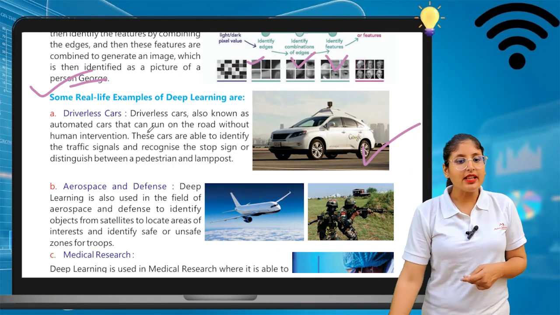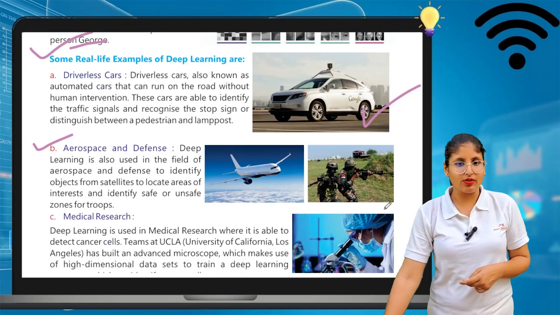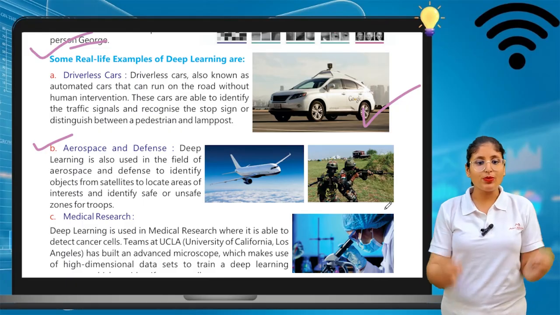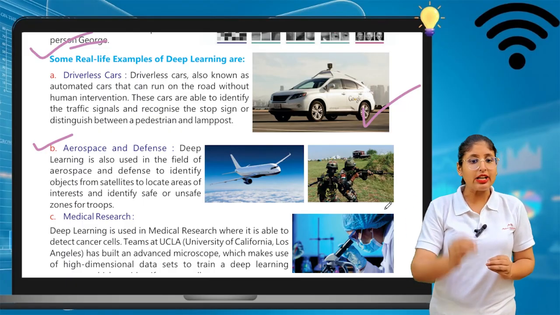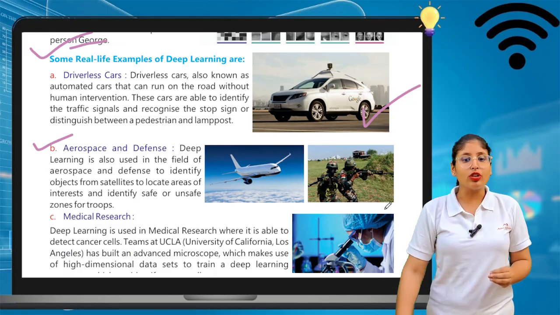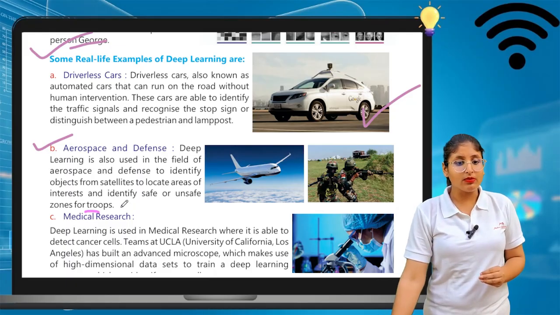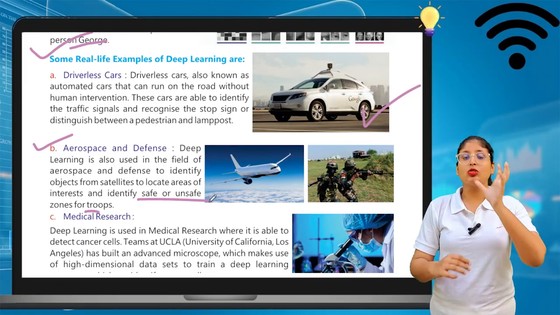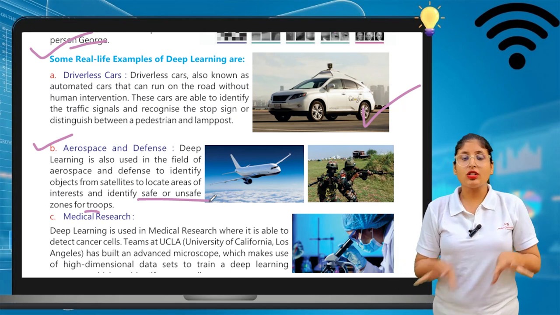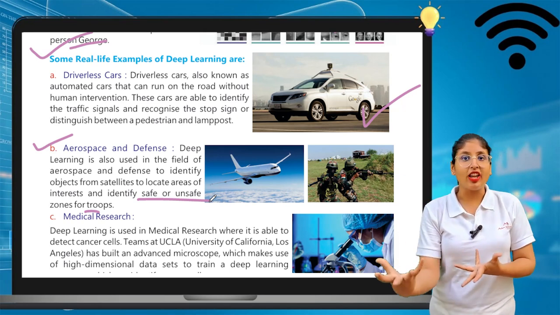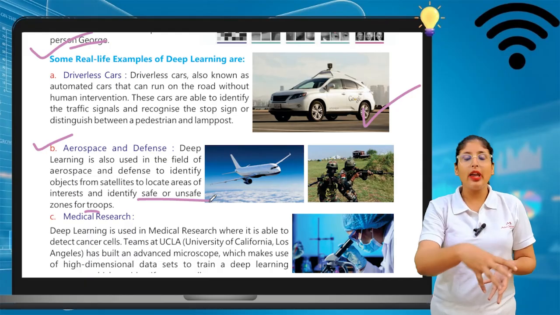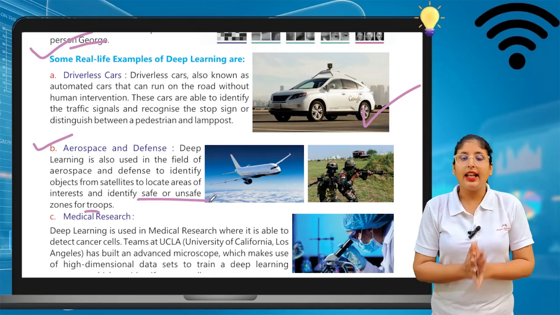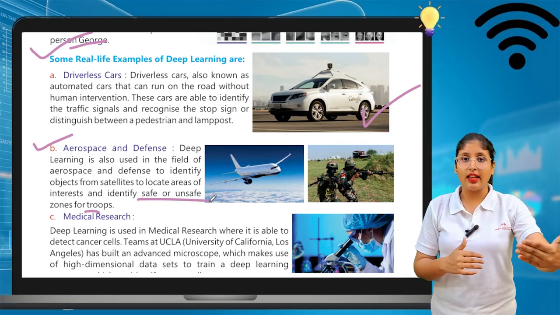Second is aerospace and defense, where we also use the deep learning process. Deep learning is used in aerospace and defense to identify objects from satellites, to locate areas of interest, and to identify safe and unsafe zones for the troops. Satellites use this deep learning process, so satellites give the soldiers information like: these are some unsafe areas, these are some terrorist spots. With the help of deep learning the soldiers can identify that these areas are safe and these are some terrorist areas, so they attack.